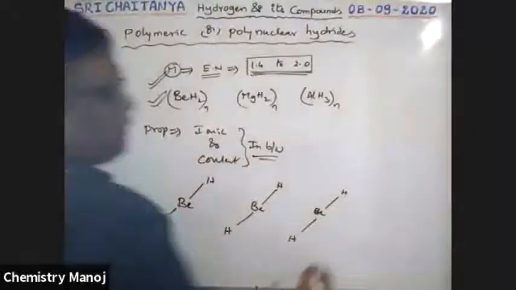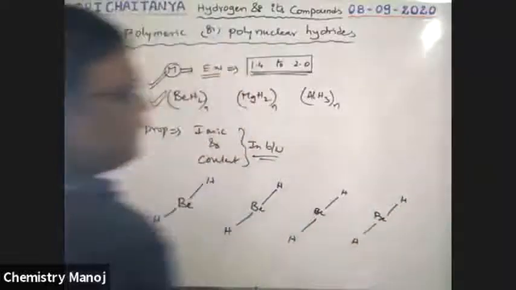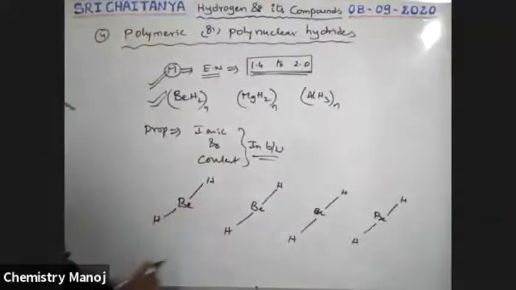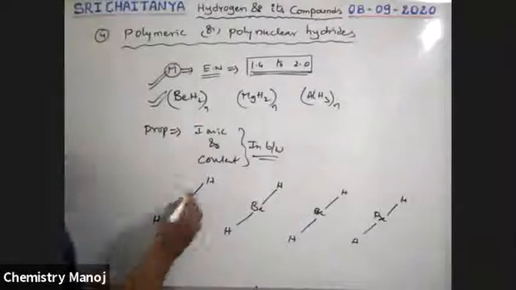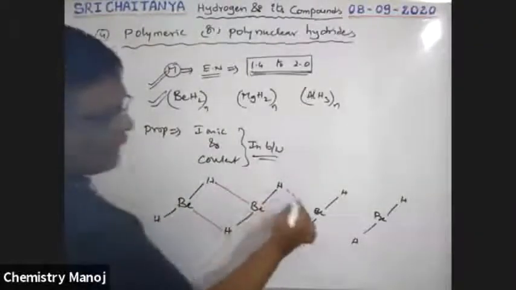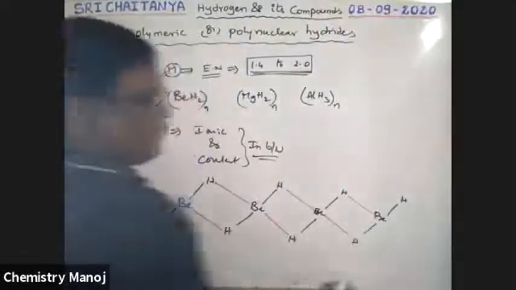Like this, a number of beryllium hydrides are there. This hydrogen of this beryllium may combine with this one, and like this, they are combined with each other. We already observed this at the time of our diborane structure.